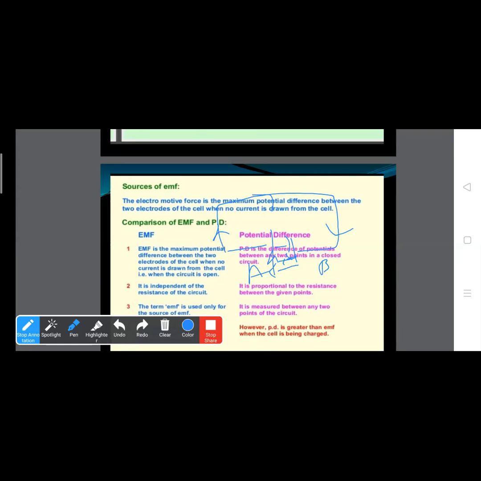Okay. So now, what is potential difference? We have already discussed EMF. The EMF of a cell is the maximum potential difference between two electrodes of the cell when no current flows from the cell, that is, when the cell is in open circuit. Clear?